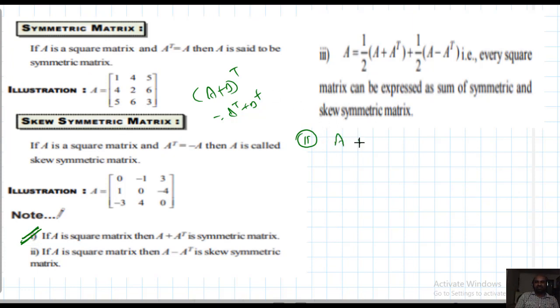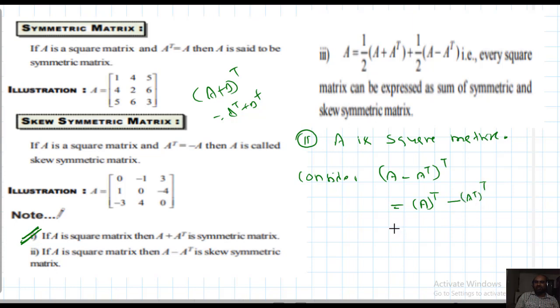So A is a square matrix. Consider (A minus A transpose) whole transpose. According to the definition, I can write this as A transpose minus (A transpose) whole transpose. This is A transpose minus A. So this can be written as minus of (A minus A transpose). That is not a big problem.